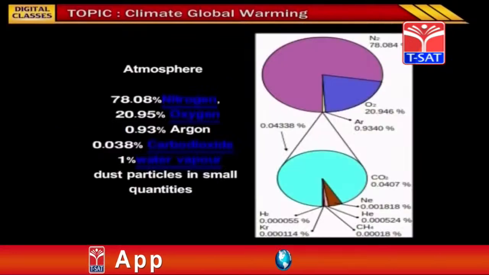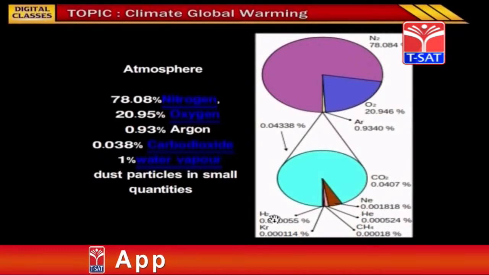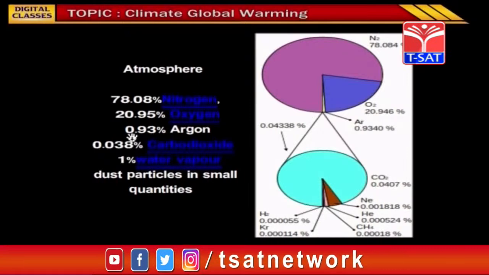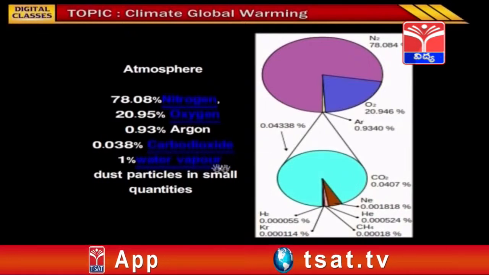Children, observe this image. Here we will try to understand what is the composition of the atmosphere. Atmosphere is the composition of nitrogen, oxygen, argon, carbon dioxide and neon, helium, methane, hydrogen in small quantities. The composition of nitrogen in the atmosphere is 78.08% and the atmosphere comprises 20.95% of oxygen. There is 0.93% of argon and 0.038% of carbon dioxide, 1% of water vapor, and dust particles in small quantities.